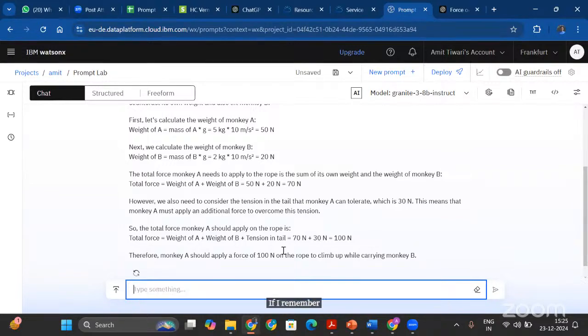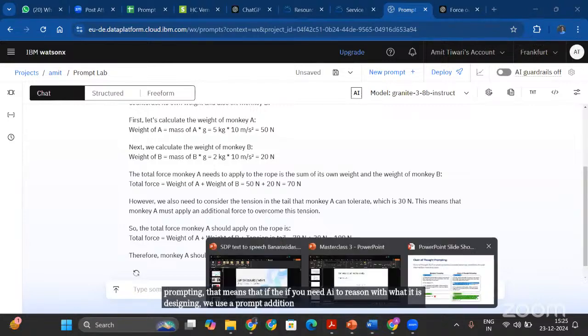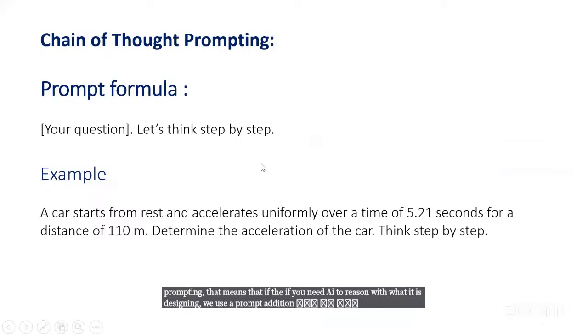To make it reason, or to do chain of thought prompting, meaning if you need AI to reason with what it is designing, we use a prompt addition called think step by step.